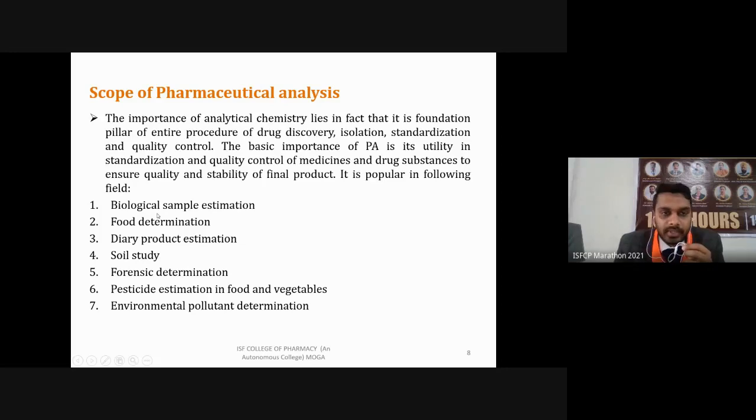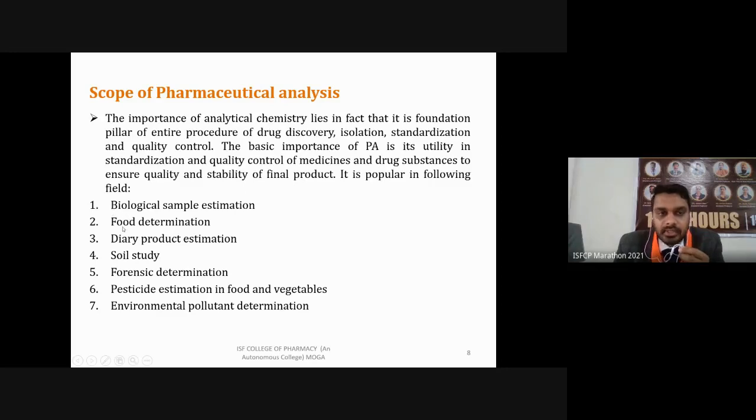So we are taking a blood sample, then we are determining, using an analytical method, what is the level of sugar in our blood. So it is a biological sample estimation, or a biological sample for any disease condition, where we can determine the level of different proteins or different chemicals inside our system.